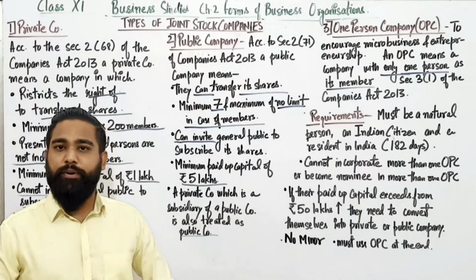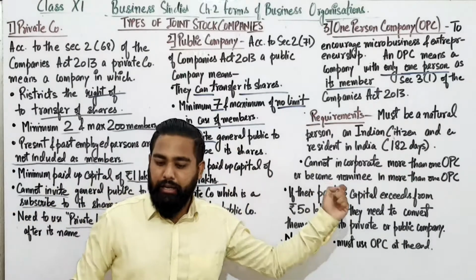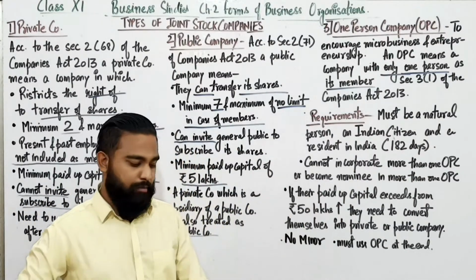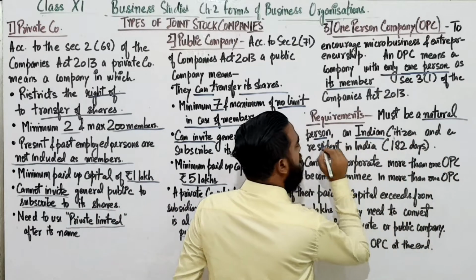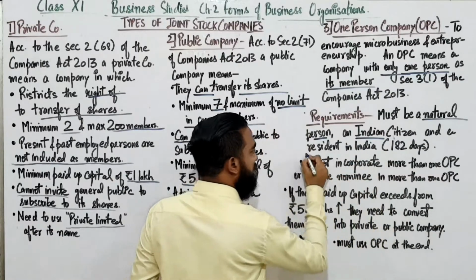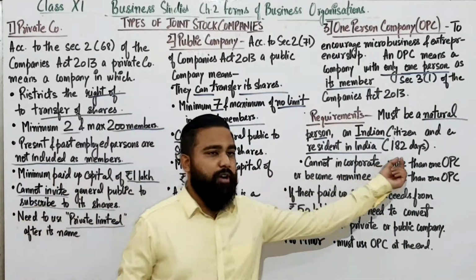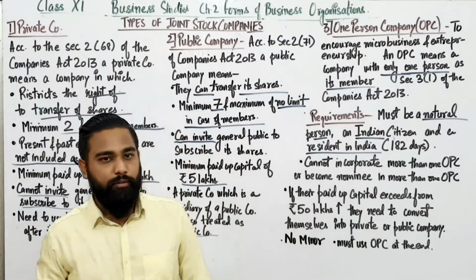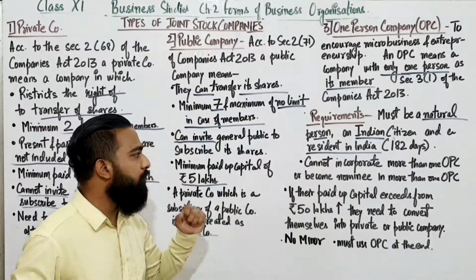It must be a natural person like you and me, a living person. It should be an Indian citizen. It must have a citizenship of India. Must be a natural person, an Indian citizen, and a resident in India. He must be living in India for at least 182 days. Fine. That's the residentship clause of our country.